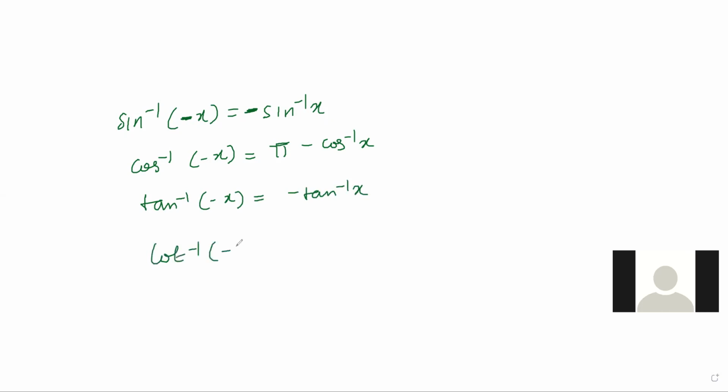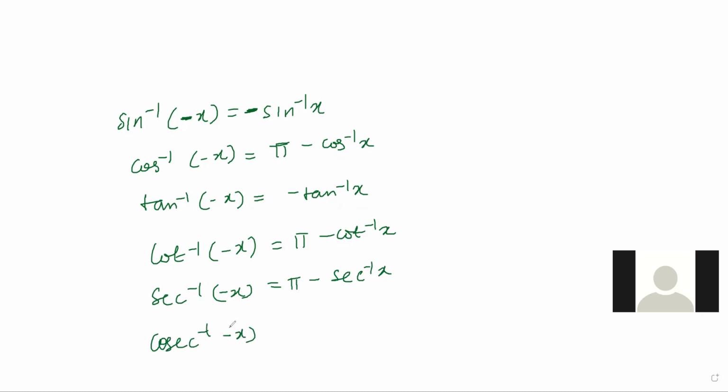Cot inverse minus x is pi minus cot inverse x. Sec inverse minus x is pi minus sec inverse x. Cosec inverse minus x is minus cosec inverse x. So this is the next set. See, for cos, cot, sec, same; for sine, tan, cosec, same.